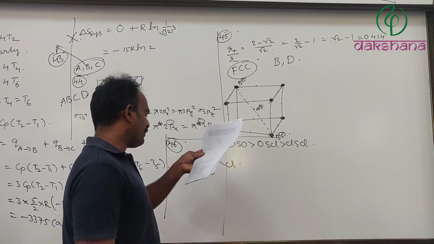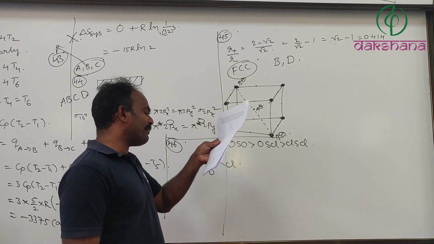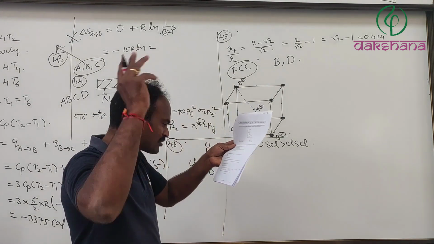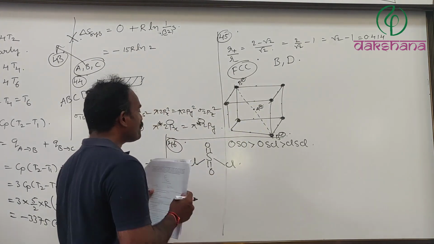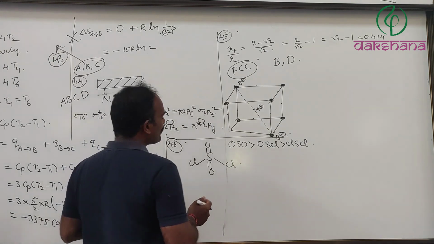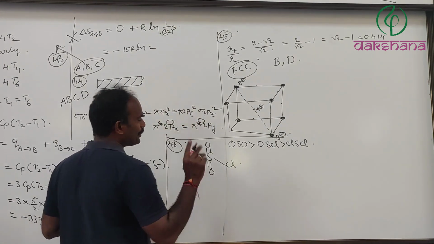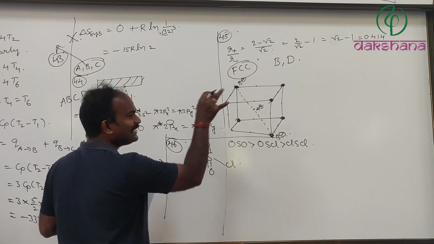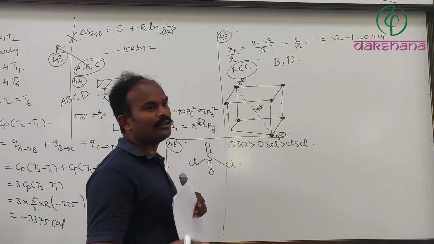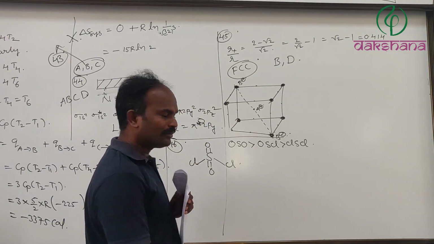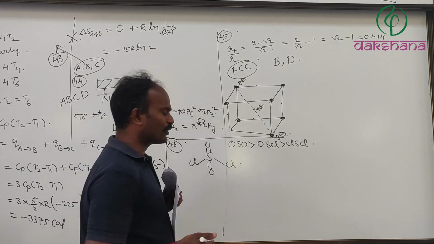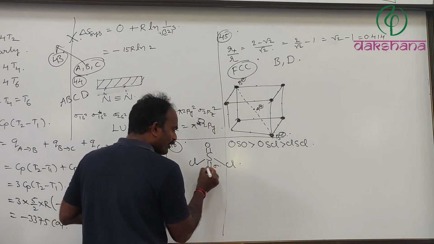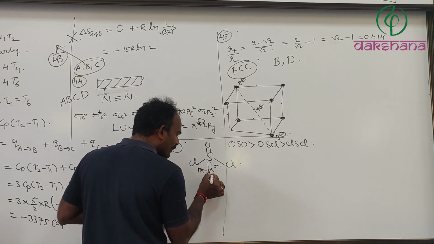Next, the number of p-pi bonds is less than the number of p-pi d-pi bonds. How many p-pi bonds are there? Here in SO2Cl2, even if you take H2SO4, it is the same thing. This is one sigma bond. This is a p-pi d-pi bond, my dear.